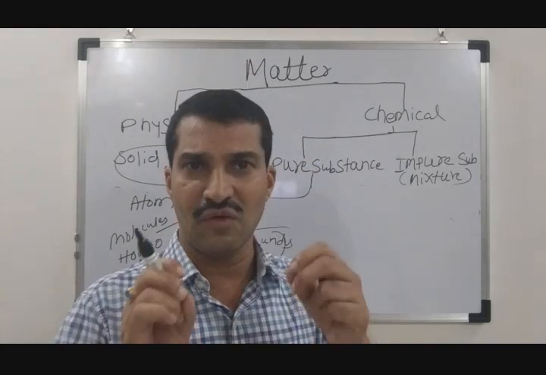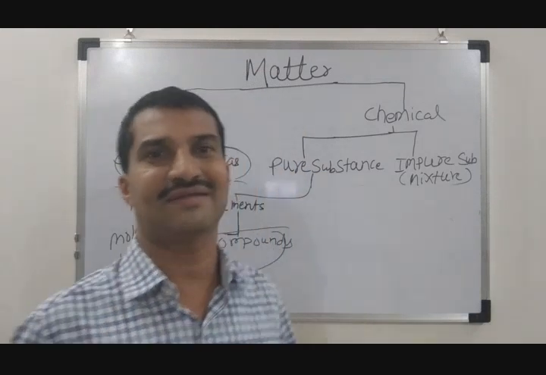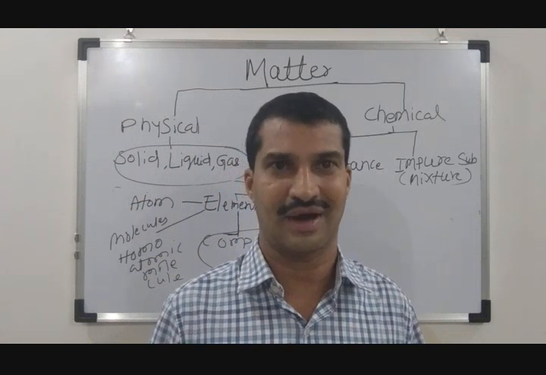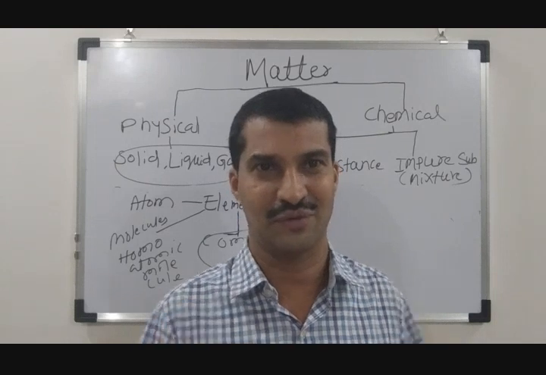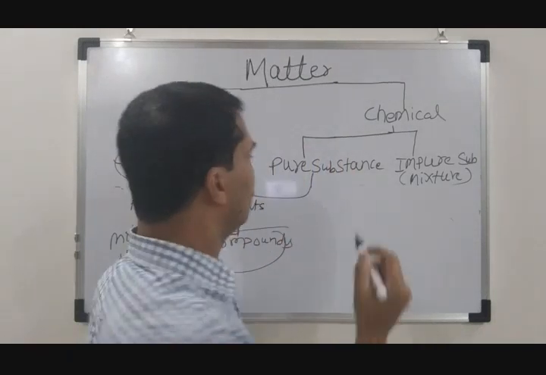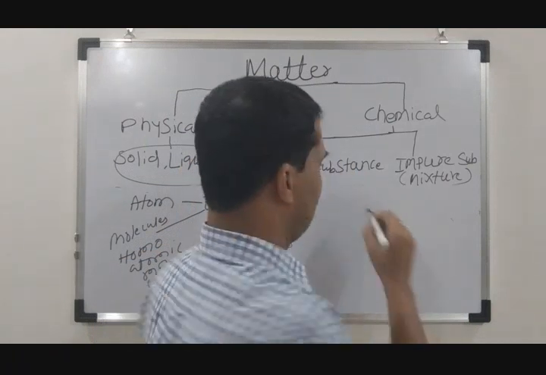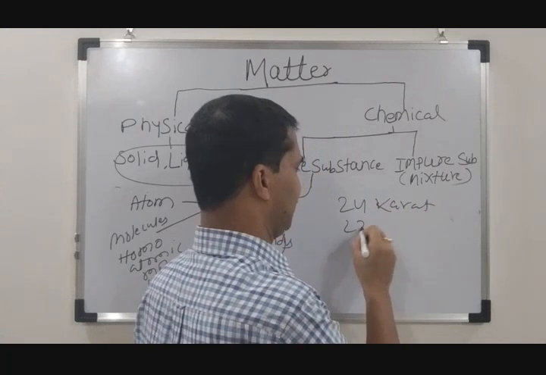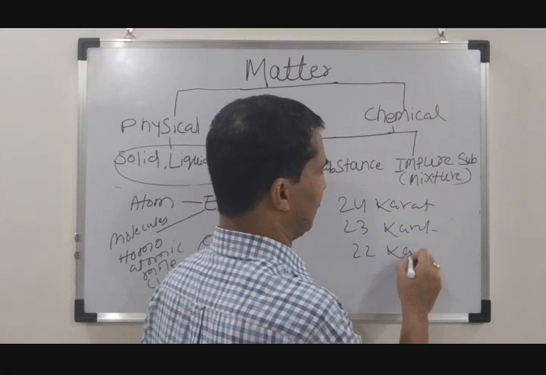Now, in order to give you more clarity about pure and impure substance, I can give an example. Let us say you are going to the market to purchase gold, correct? I also go sometimes. Have you heard about 24 karat gold, 23 karat gold, 22 karat gold?